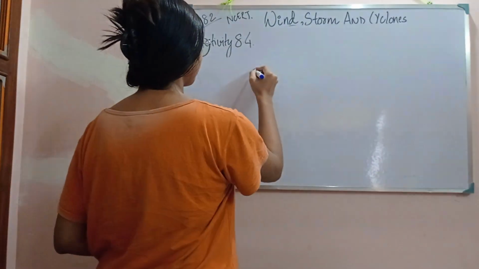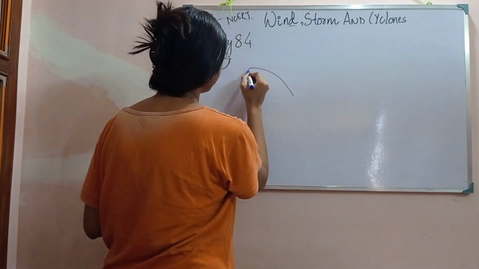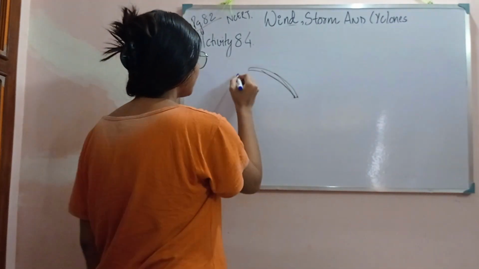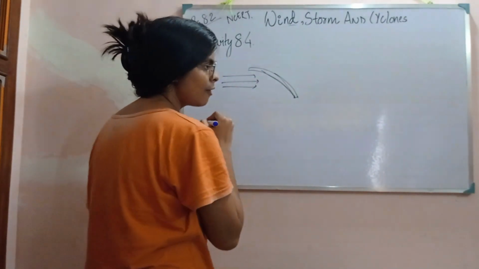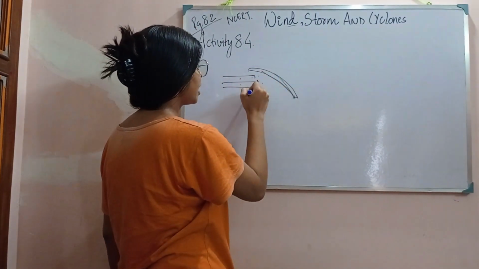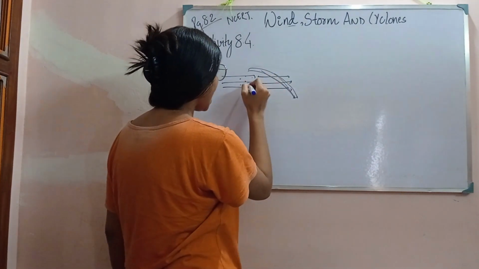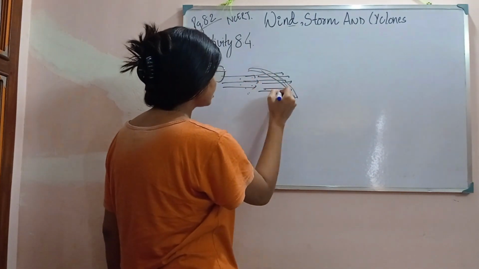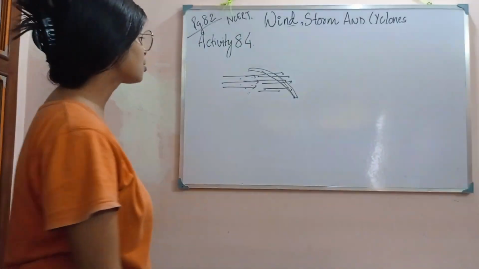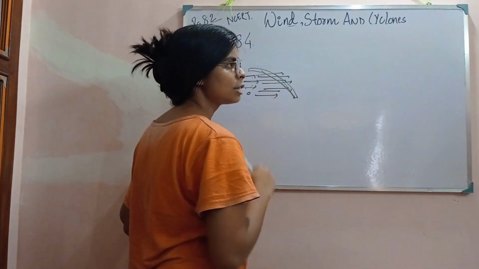So this is a paper strip, the paper strip that I have taken. Now whenever I was blowing air, what is happening? The air present over here was moving this side. It is lifted because whenever I was blowing air, the air particles were moving towards this side.